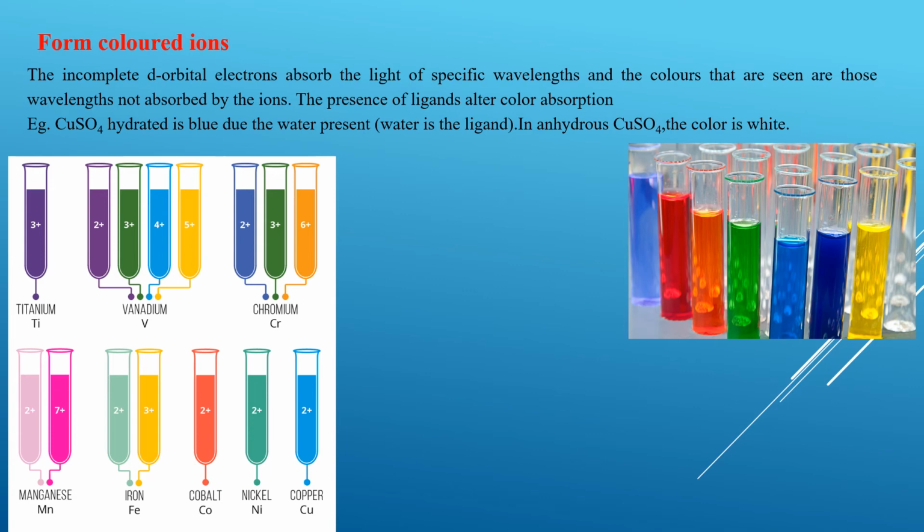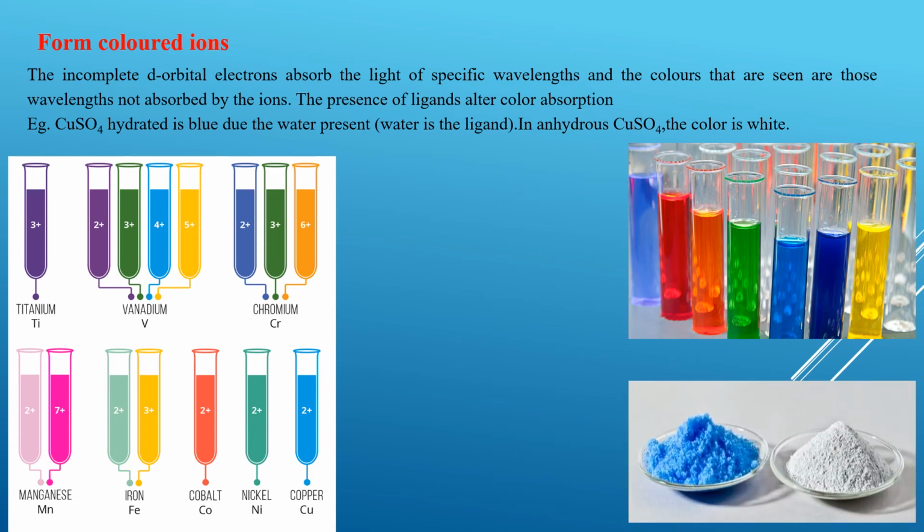Hydrated copper sulfate is blue due to the presence of water in it. But when we heat this copper sulfate up, the water will evaporate, and the appearance will change to white, which means that the water is the chemical which decides the color of the transition salt.